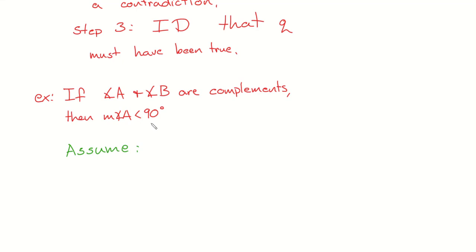Let's just assume that measure of angle A is greater than or equal to 90 degrees. Okay, that is our assumption. We are assuming that the conclusion is wrong. Because if it's not less than 90, that could be 90 or bigger, right? That's it. Now, we need to show that this hypothesis is contradictory.